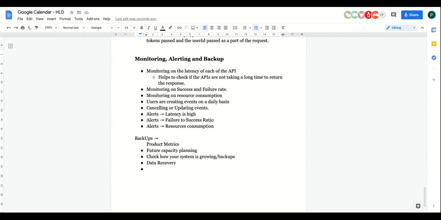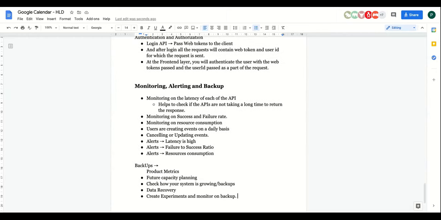You can talk about these things as part of your design, but only if the time permits. You can create some experiments and monitor the output. Basically, you can say that I'll send some other kind of notification, and if you see that the acceptance rate is higher in those cases, then you run an experiment and you monitor those experiments. You can monitor those on the backups, and you can create the experiments in your system.